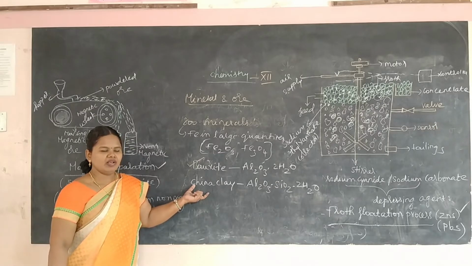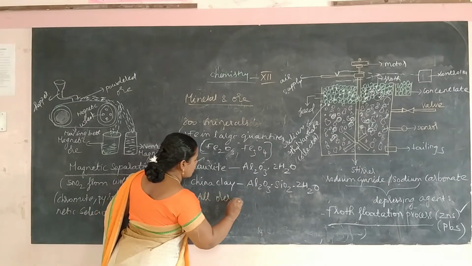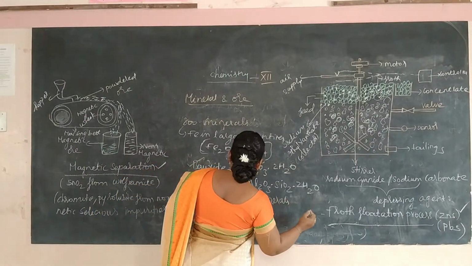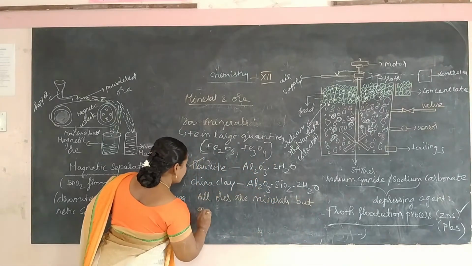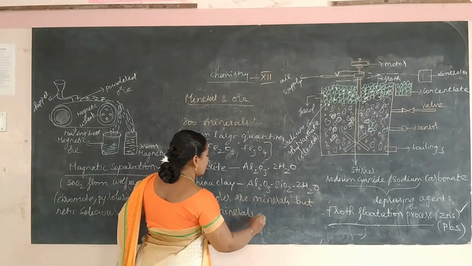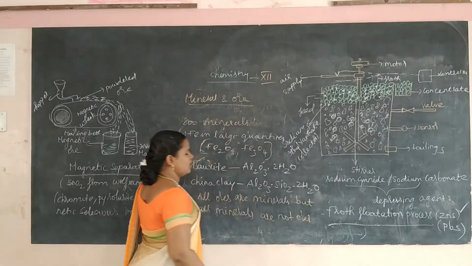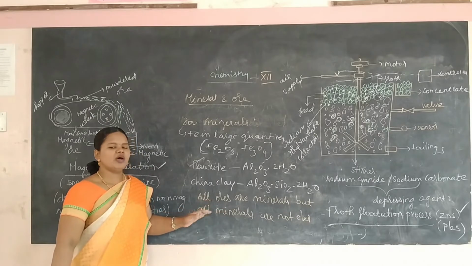So I will give one statement. All ores are minerals. But all minerals are not ores. This is an important statement in metallurgy. From this statement you can understand what is an ore and what is a mineral.